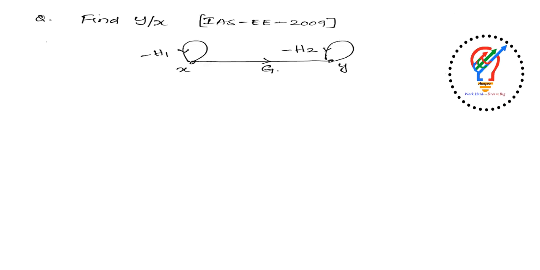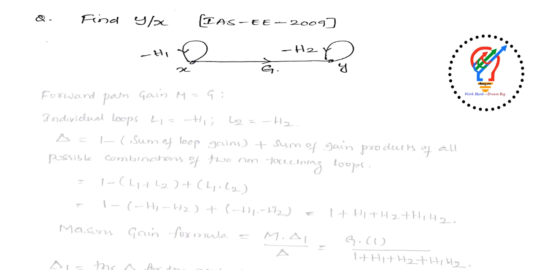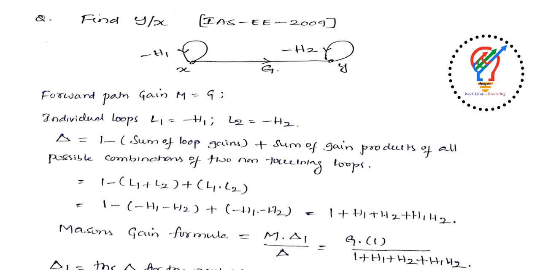Next one, this question was asked in IES Electrical 2009. Find the Y by X. It's a signal flow graph question. This problem can be solved with the help of Mason's gain formula. As per Mason's gain formula, we take the forward path gain G here, and the individual loops are minus H1 and minus H2, and delta is nothing but 1 minus the sum of loop gains plus the sum of gain products of all possible combinations of two non-touching loops.